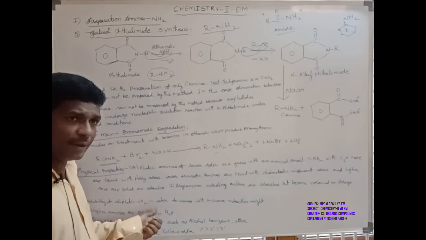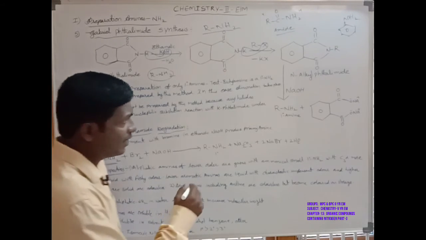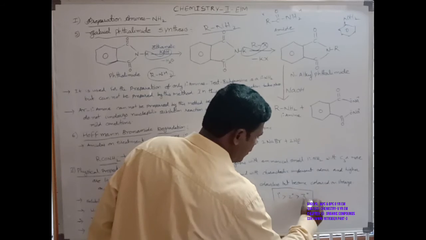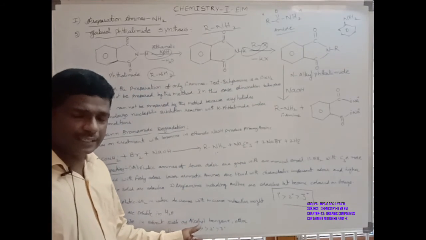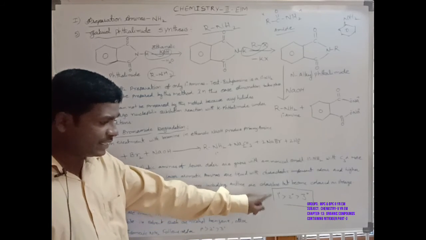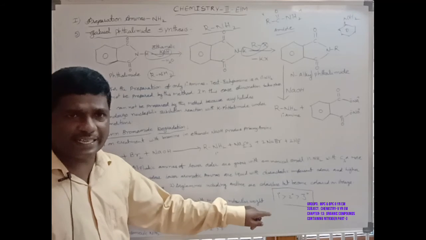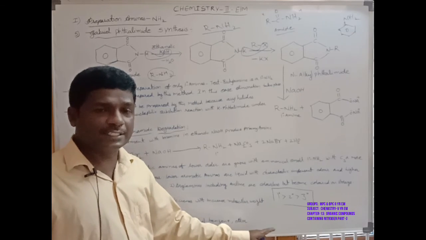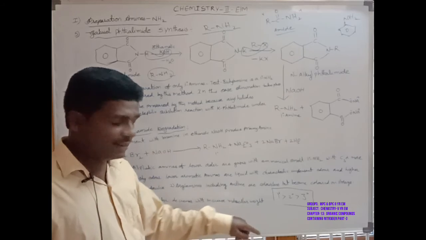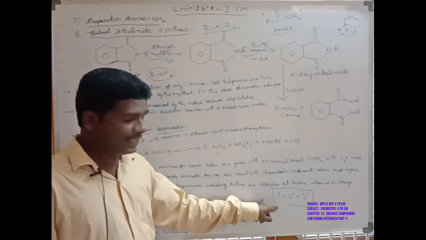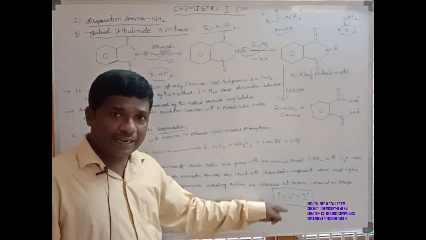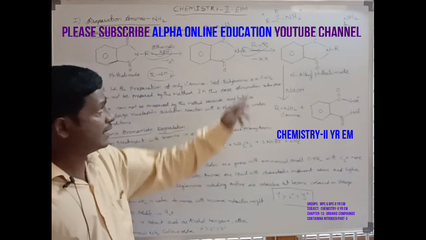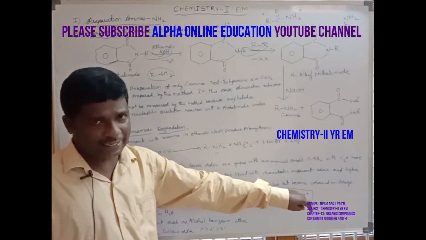Remaining another point, the boiling point of isomeric amines. The boiling points of isomeric amines follow the order: primary is greater than secondary, and secondary is greater than tertiary.